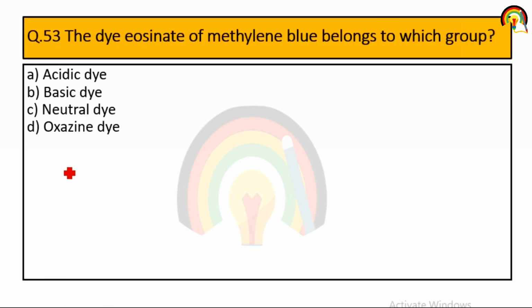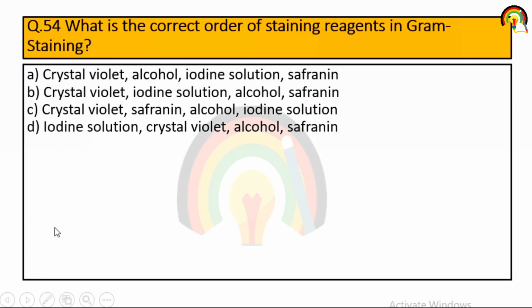Next one, the dye eosinate of methylene blue belongs to which group? Acidic dye, basic dye, neutral dye, oxygen dye. So it's neutral dye. Next one, what is the correct order of staining reagents in gram staining?